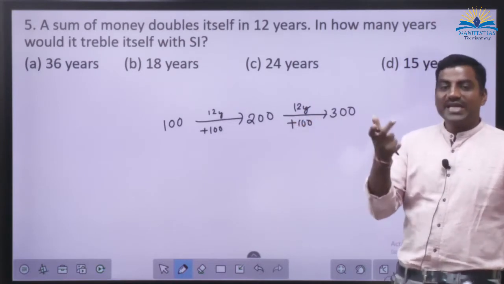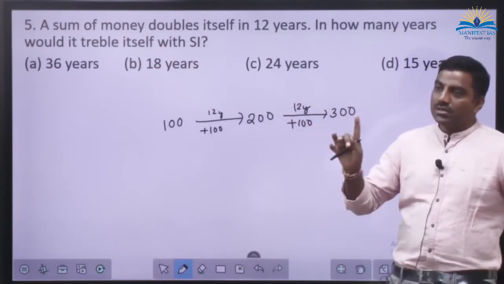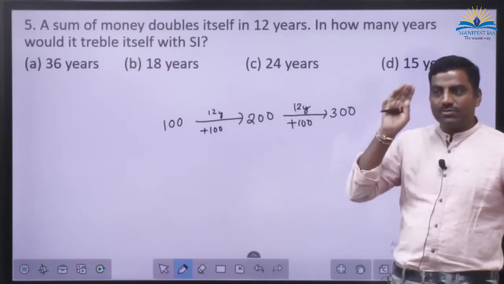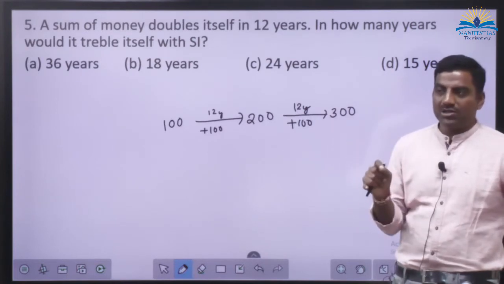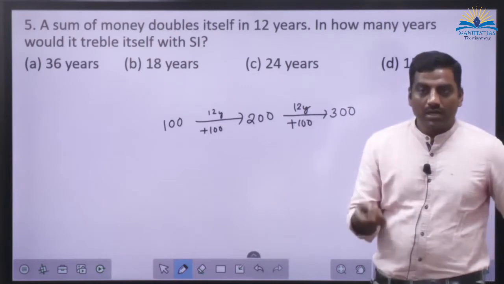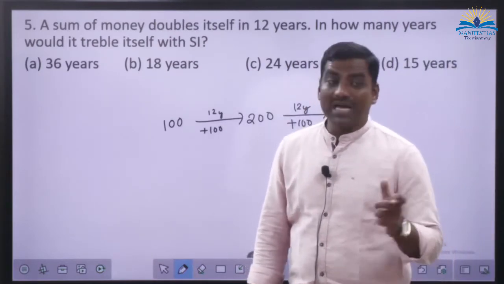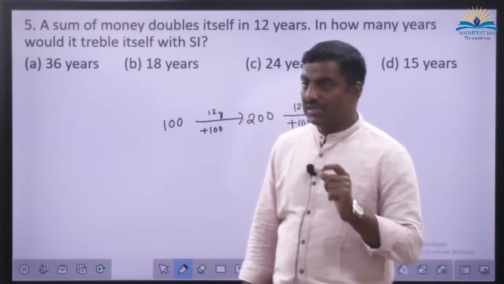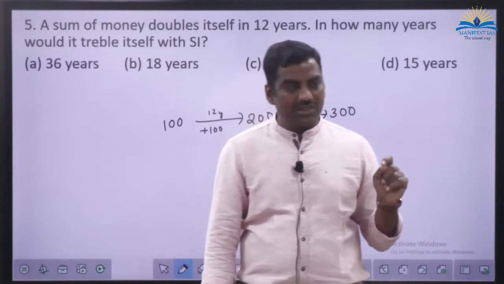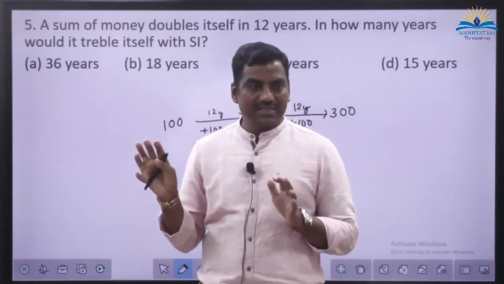If you count 10 years balance, that will be in AP only. So whenever simple interest comes to your mind, it is arithmetic progression. Why am I stressing this? Because in compound interest, the balances that we get are in geometric progression. Simple interest, arithmetic progression. Compound interest, geometric progression. That's it.